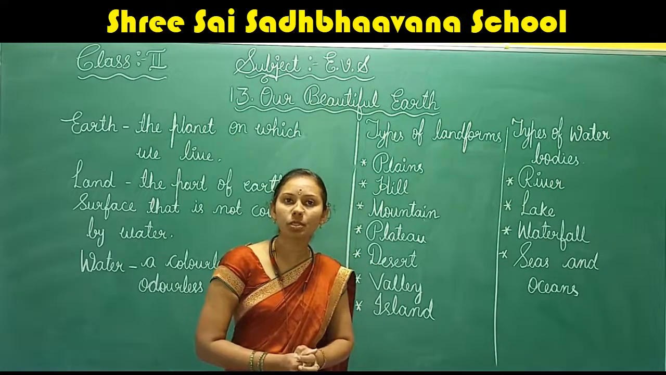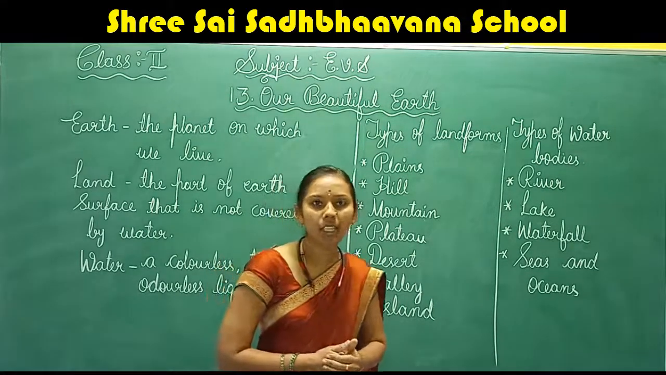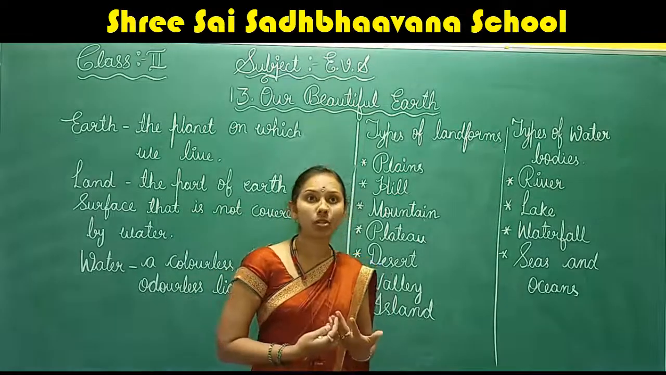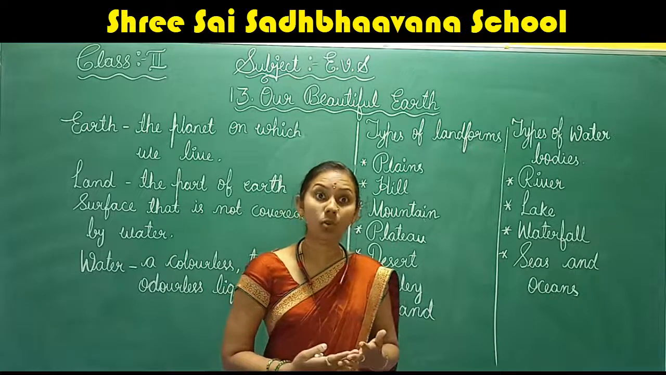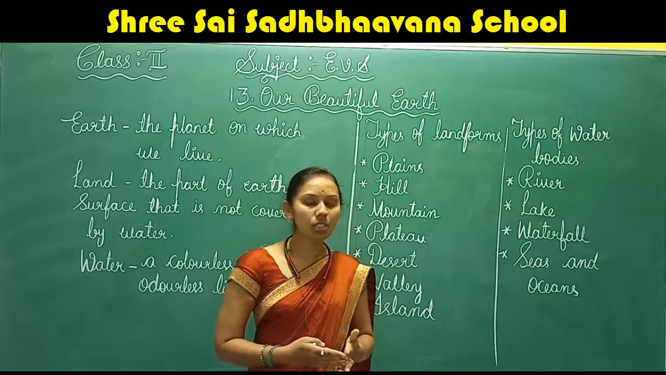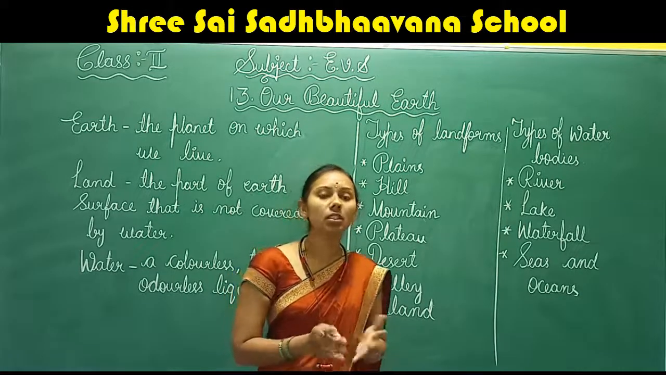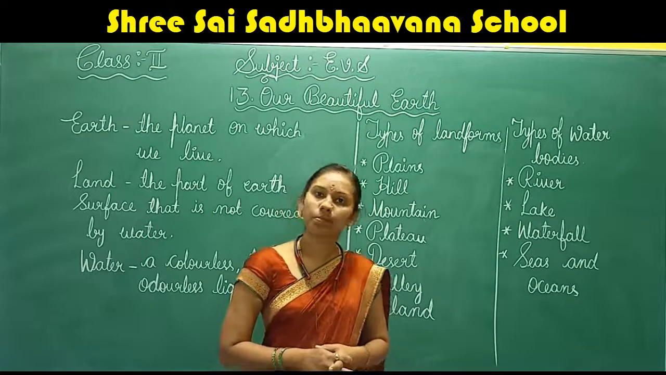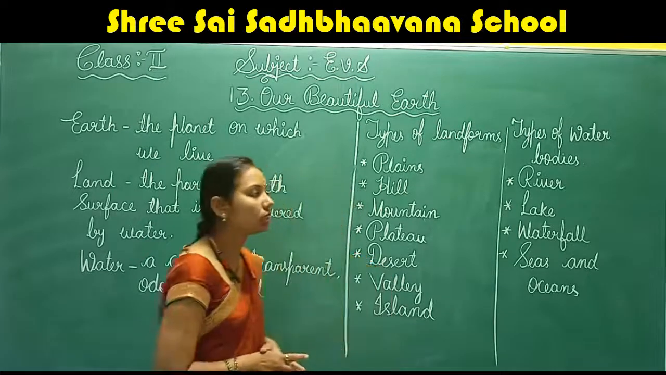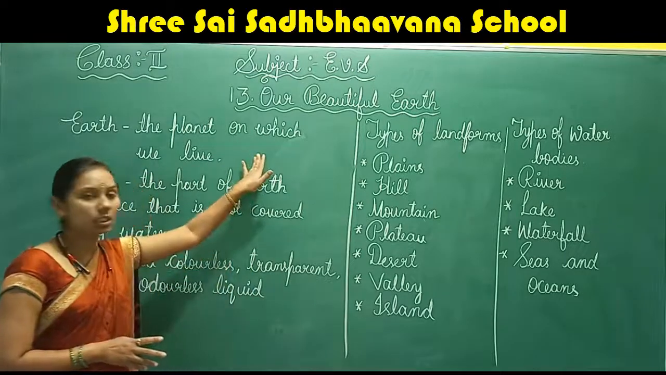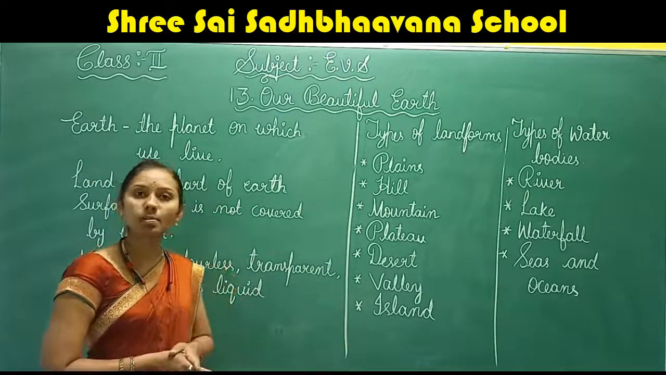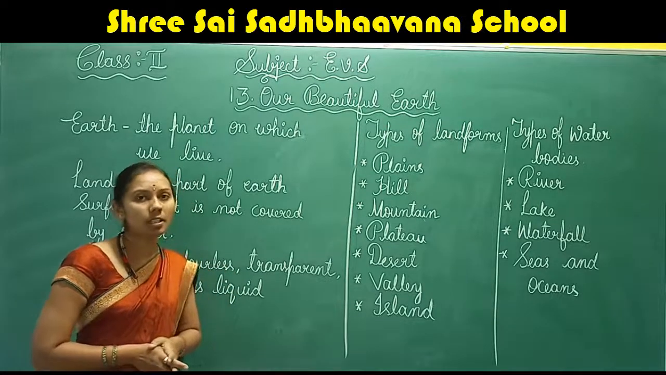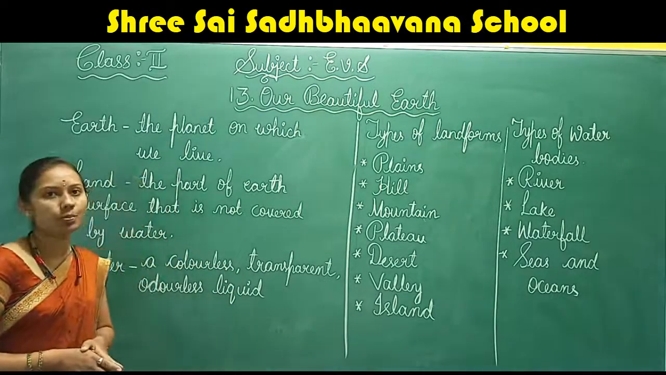How does it look beautiful? By our nature. We can see many forests, greenery in our surroundings, and water bodies. Our earth looks very beautiful. Right, children? So what is the shape of our earth? The shape of our earth is spherical, or we can say it is round in shape.